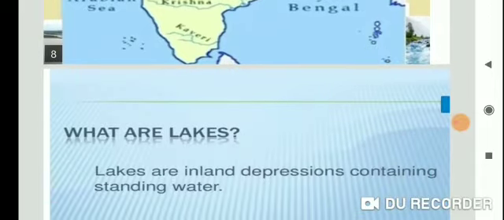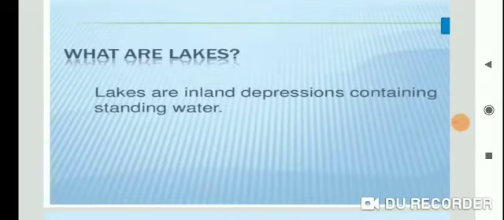Now next lecture: what are lakes? Lakes are useful to human beings. You all know that lakes are useful to human beings in many ways. They are tourist destinations and also used for sporting activities like boating, swimming, water sports, etc. India has many lakes. There are permanent as well as seasonal lakes. Seasonal lakes contain water only during the monsoon season.